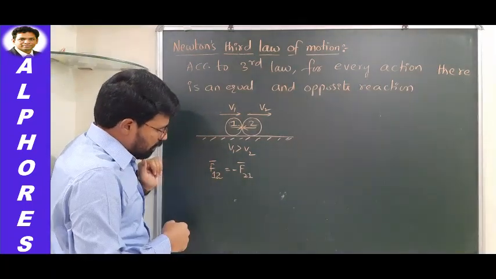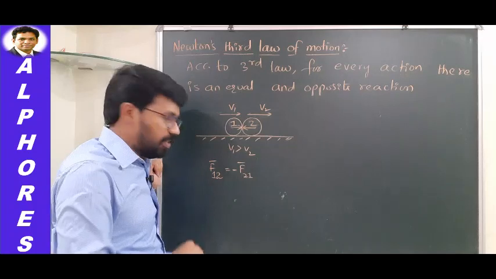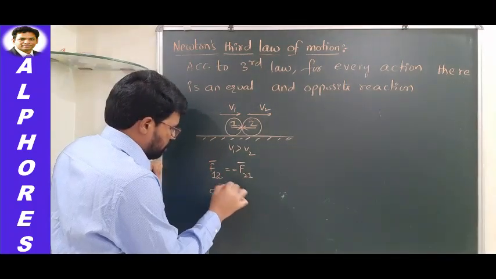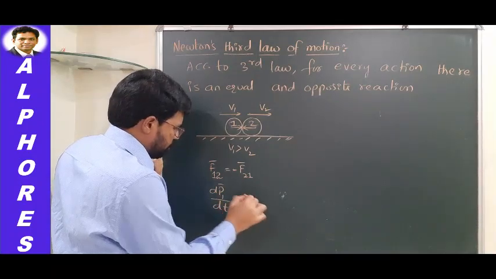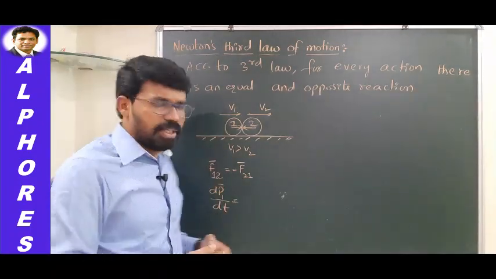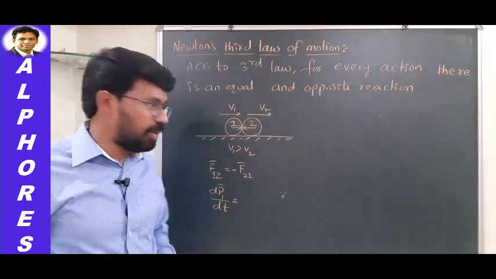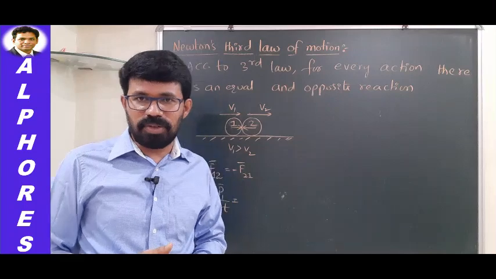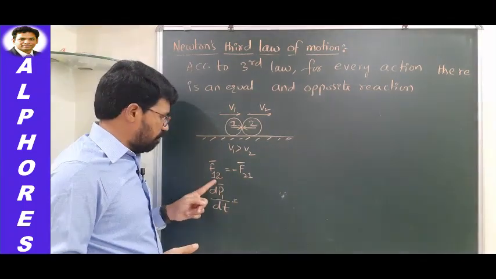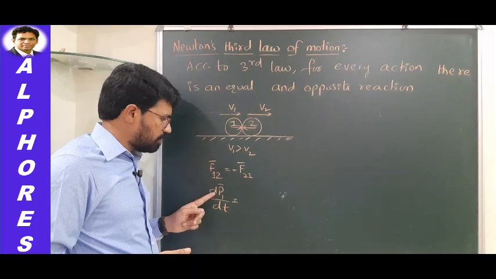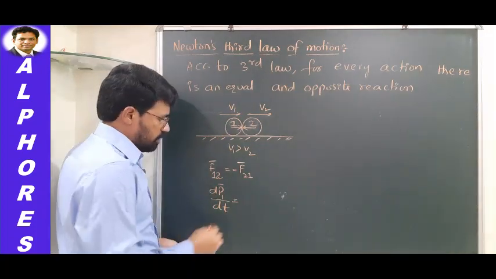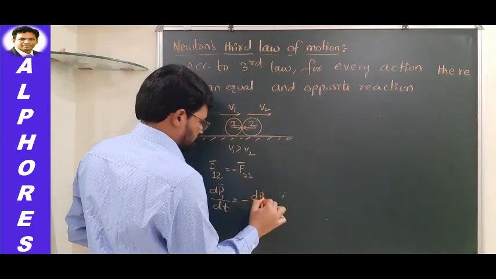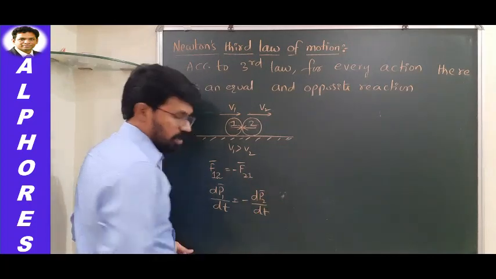So let us try to make use of Newton's second law of motion here. Whatever this F12 bar is, I'll write it as dP1 bar by dt. Just now I told you when this mutual action and reaction comes into play in this collision, their velocities will change. If their velocities change, momentums will change. So connected with this F12 bar, according to Newton's second law, you can write: rate of change of momentum of the first body is equal to minus the rate of change of momentum of the second body, minus dP2 bar by dt.